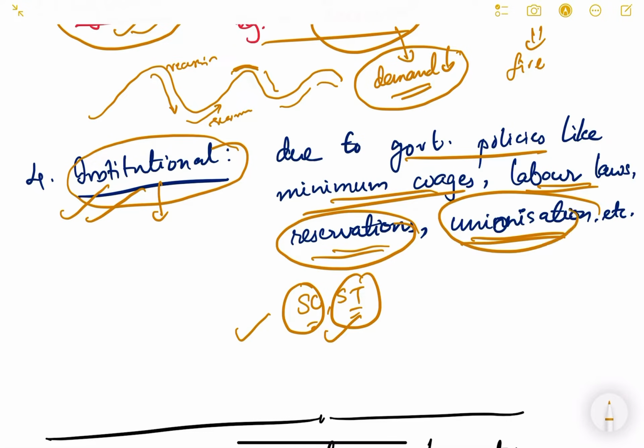Okay, unionization, labor laws: companies sometimes don't want to hire people because they cannot comply with the labor laws, minimum wage laws also. So there are different government rules and regulations which result in not employing people even if the company wants to employ. So such an unemployment is known as institutional unemployment.